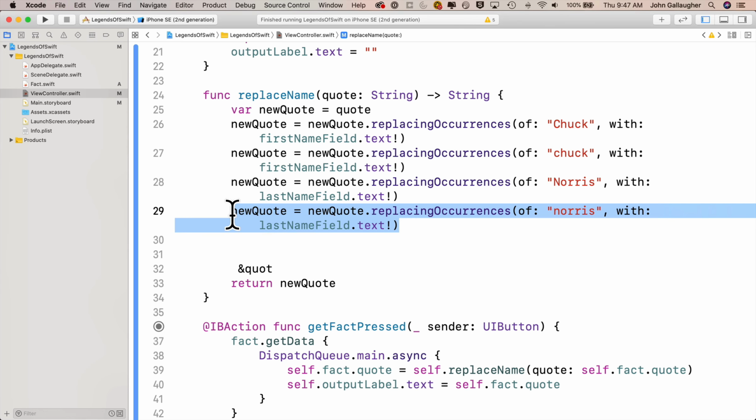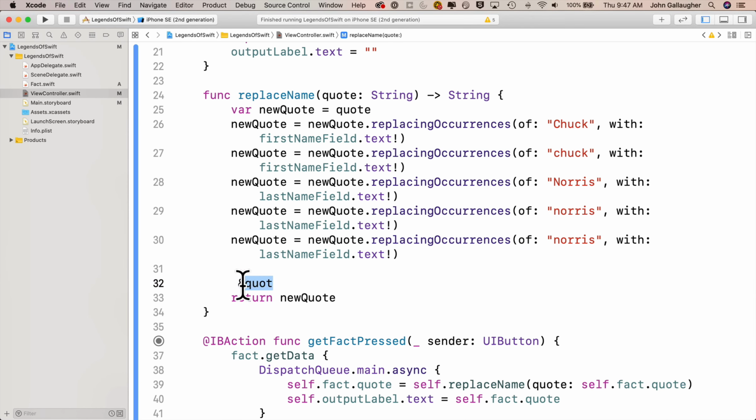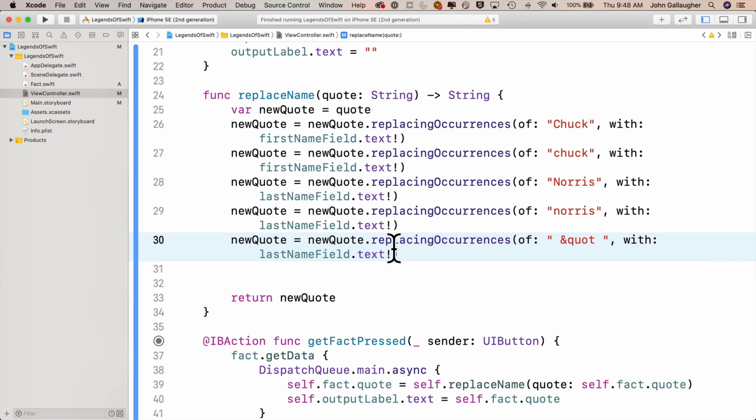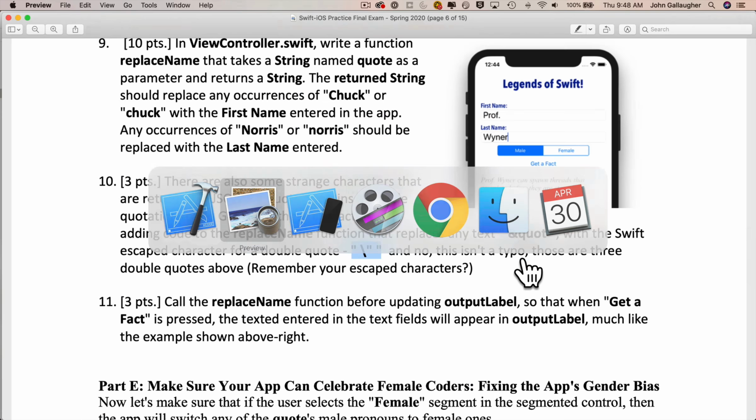I'm going to highlight my last replacingOccurrences(of:). I'm going to paste that down below. Then I'll cut out my ampersand QUOT. I'll backspace over Norris. Remember, I want to put a space in before, then paste in ampersand QUOT, put a space in at the end. And then what I want to replace this with is, if you want, you can go back over to the exam and just highlight this with a Command C and go back and paste this over your lastNameField.text. But this is just double quote space slash double quote space double quote, and I know that'll work fine.